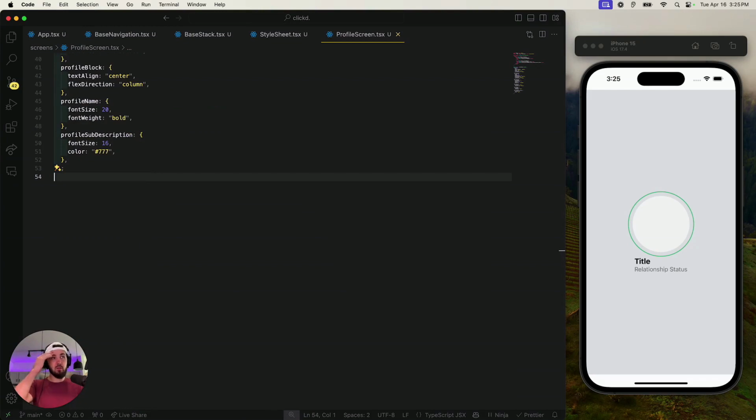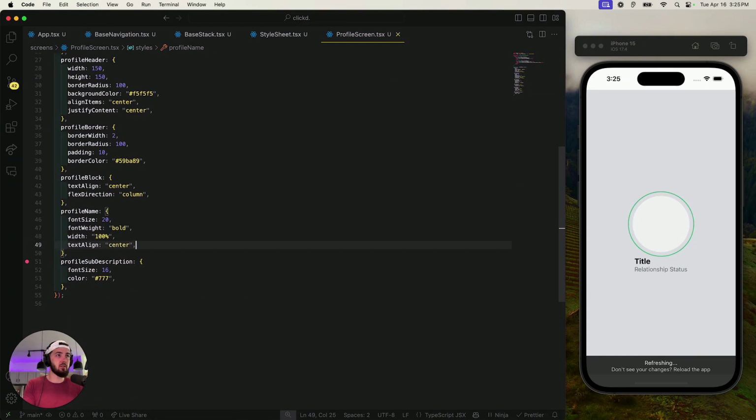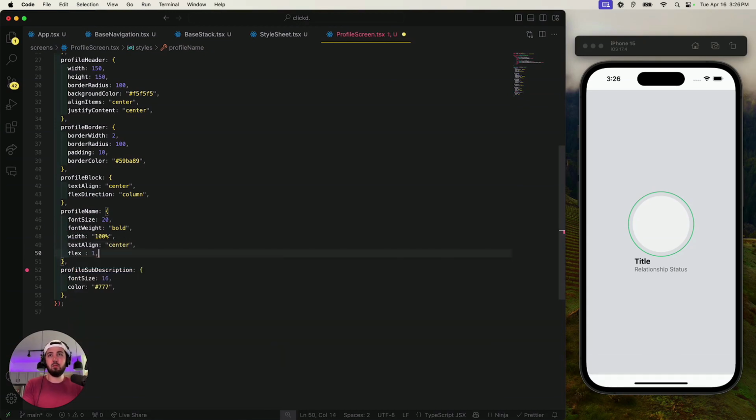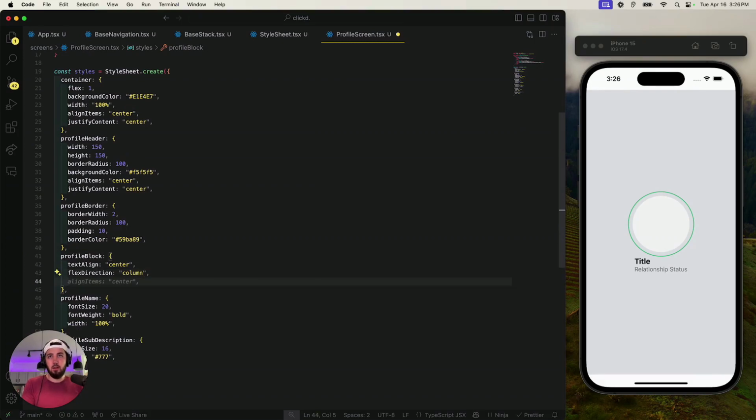And then let's build the card block real quick. I want to center this text actually, but then we'll build the card block. I think I can just do width 100 and then text align center, and I think that'll do it. Does it? No. What about flex? Flex 1. Really? Oh, that's annoying. Text align items center. Boom, that's all we needed.